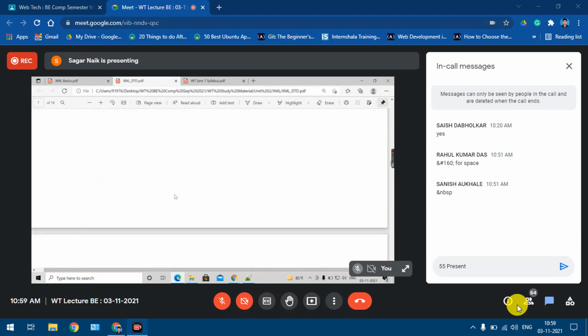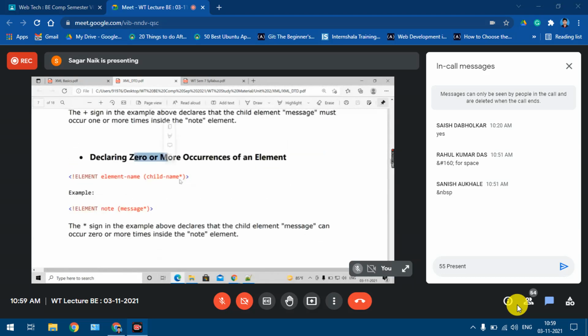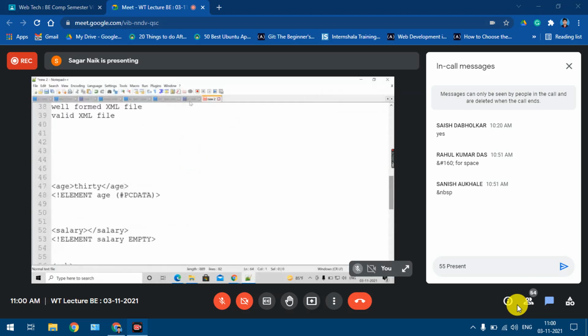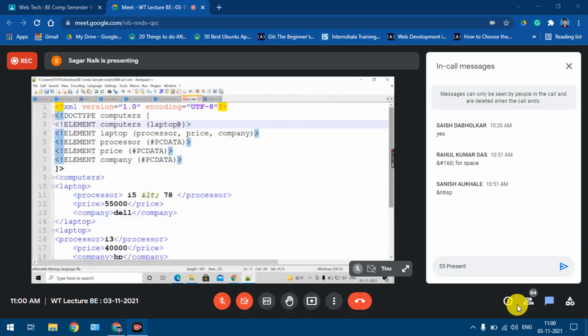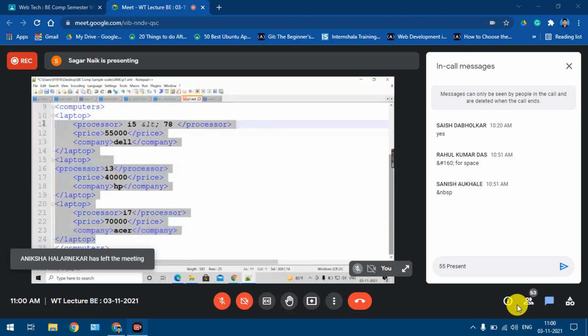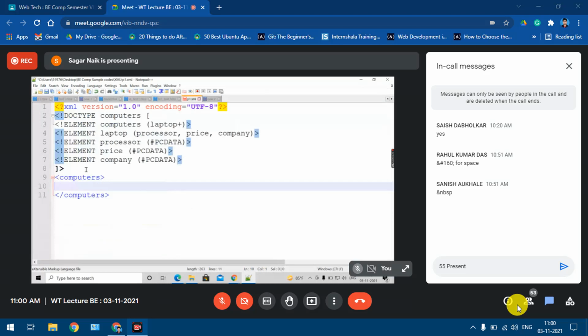Now, zero or more means what? You specify this using asterisk. Okay. So if I go back to my same code, here what I said, plus. Yes or no? Plus means what? One or more it is. So if I remove all these elements, okay, and I try to validate this file, what will it say?